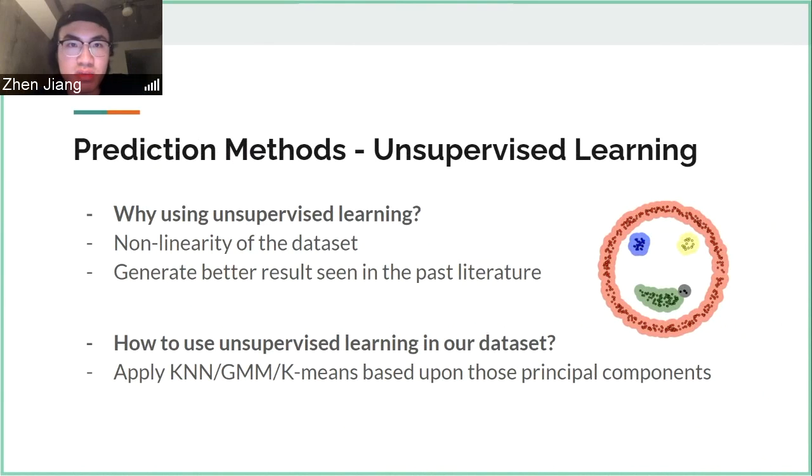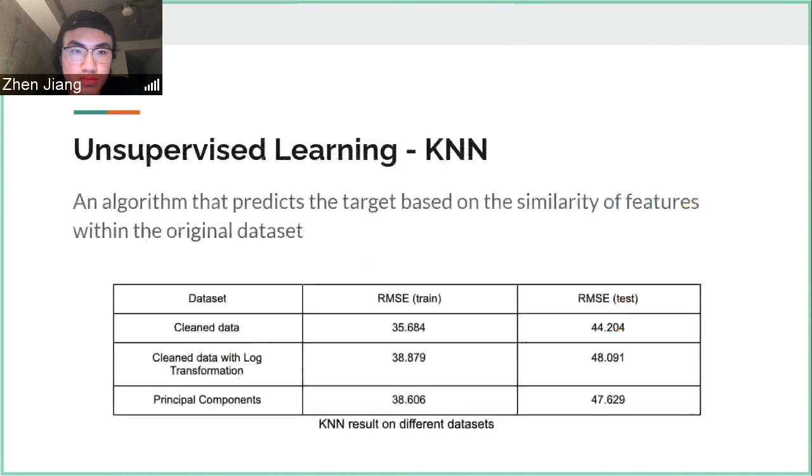Unsupervised learning can capture various patterns within the dataset, and it has proven to be effective from the past literature. In our dataset, we apply KNN, GMM, K-means to the dataset. We utilize KNN to 3 different forms of the dataset, and the respective result is shown in the table below. The dataset in the last 2 rows perform worse compared to the first one, due to the fact that they contain many more features, making the prediction of the price more complex.